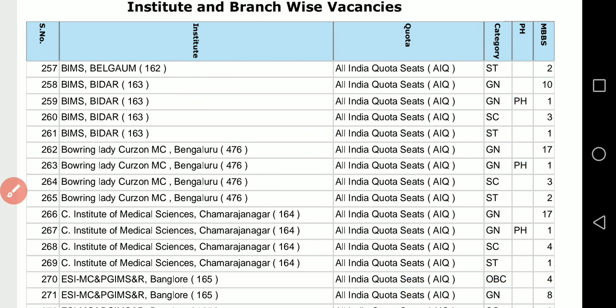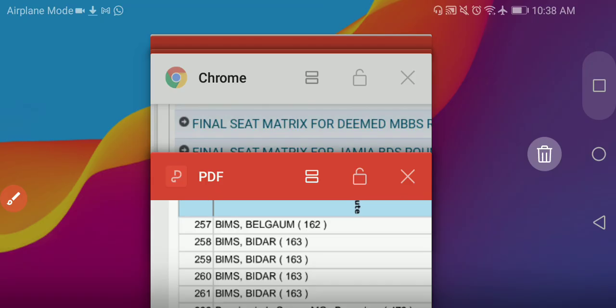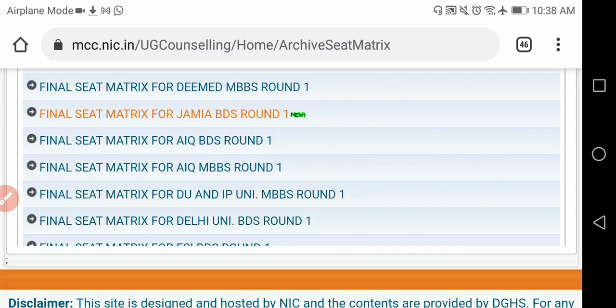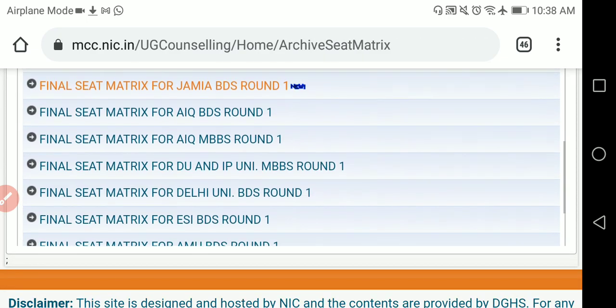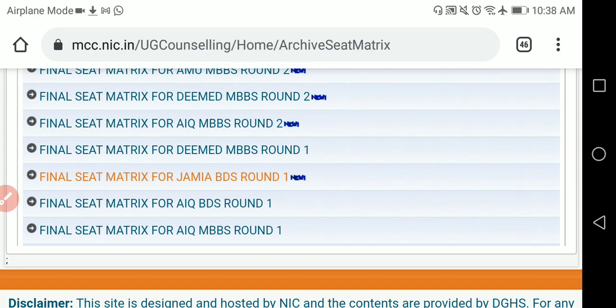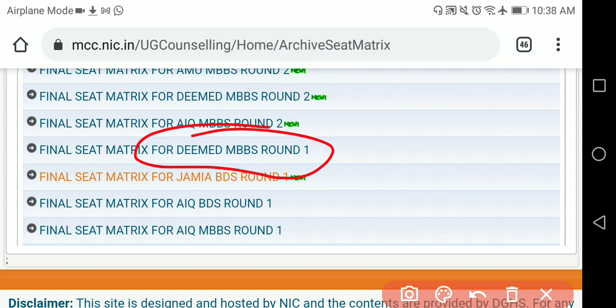Like this, if you want to get the information for deemed universities also, you can go for that. See everything is there: deemed university BDS, MBBS, final seat matrix for deemed university MBBS round 1, final seat matrix for All India quota MBBS round 2. So today you have time, right? So make a list of all these colleges and be prepared in your house itself.